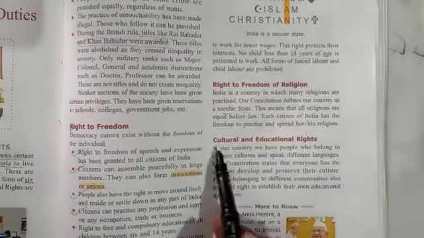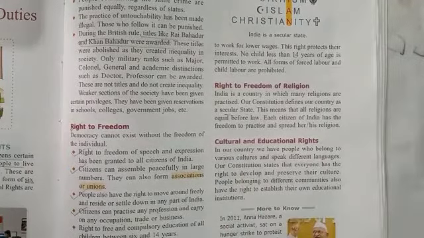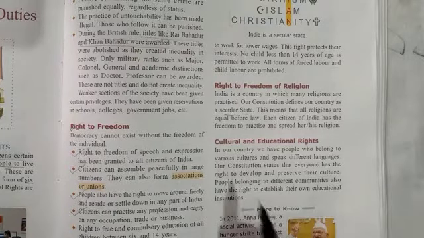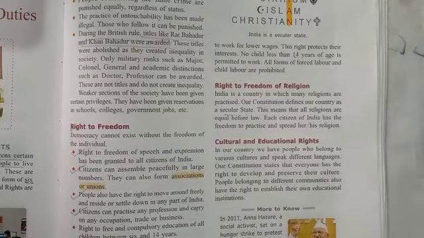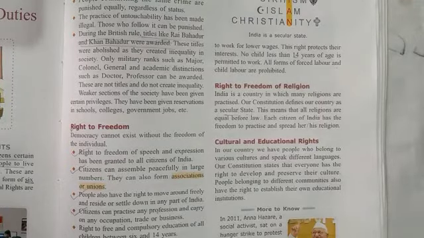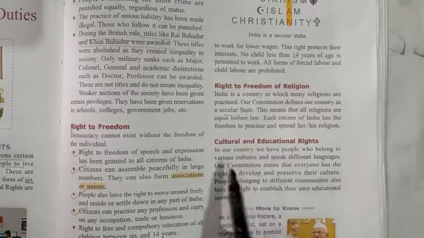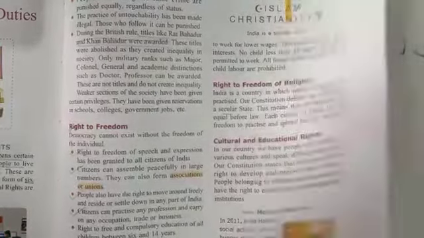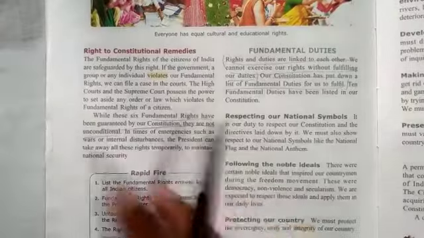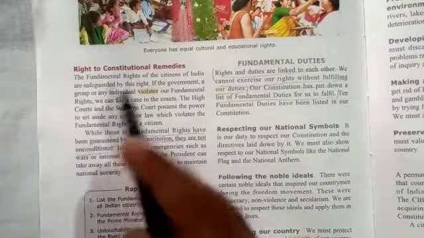Let's move on to the cultural and educational rights. Our country is a very diverse country. In our country we have people who belong to various cultures and speak different languages. Our constitution states that everyone has the right to develop and preserve their own culture. People belonging to different communities also have the right to establish their own educational institutions. So to protect the cultural and educational identity, our constitution guarantees this right, cultural and educational right, to the citizens of India.